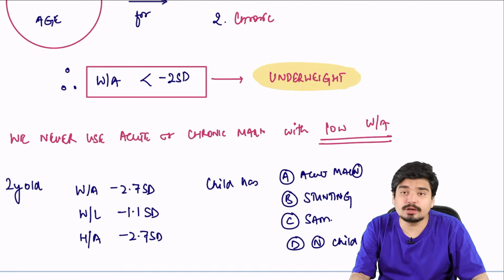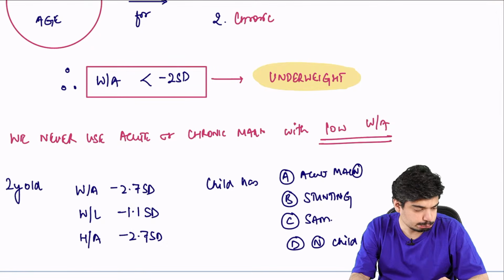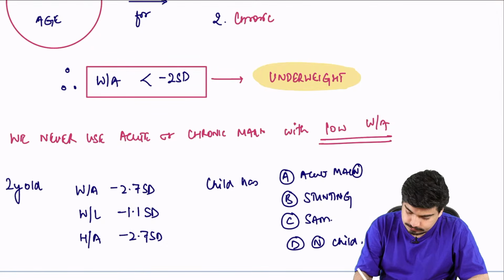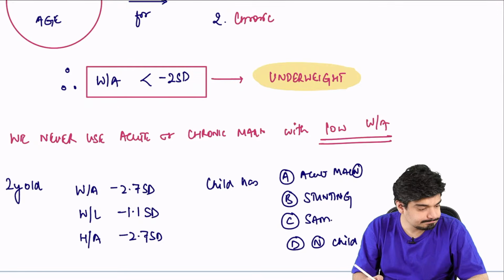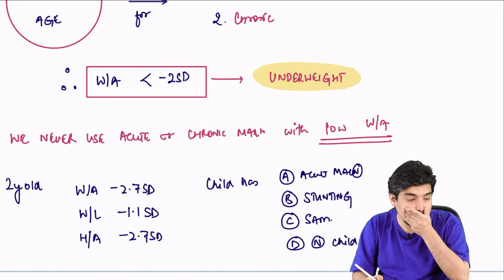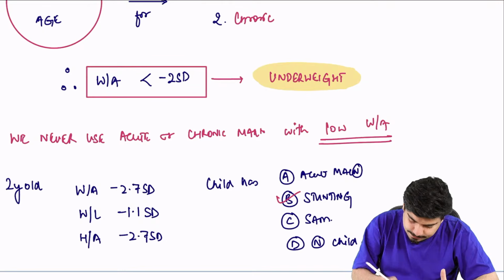So Harsh is saying moderate chronic malnutrition. That's not in the options. What's the answer? Exactly, it's going to be B, stunting.